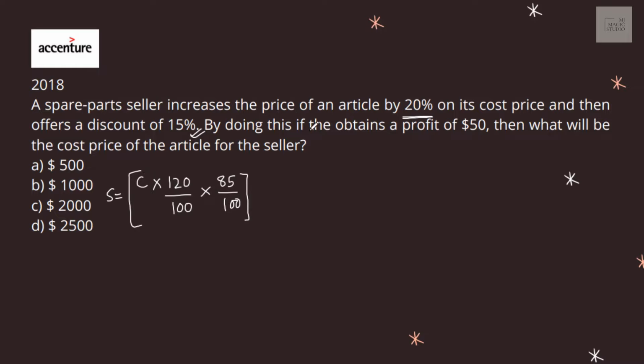By doing this, if he obtains a profit of rupees 50, that means selling price is cost price plus 50. Then what will be the cost price of the article?